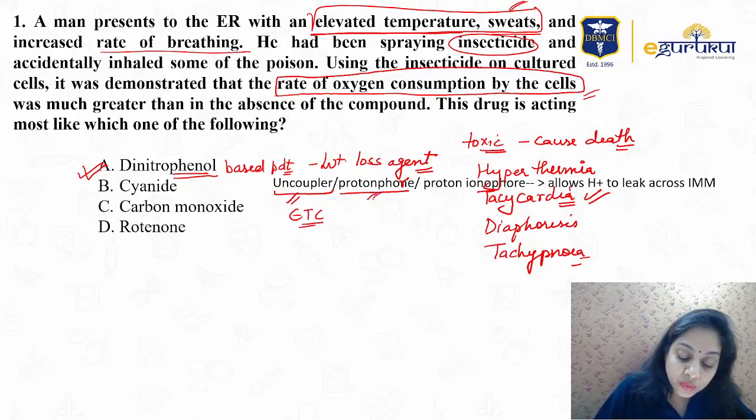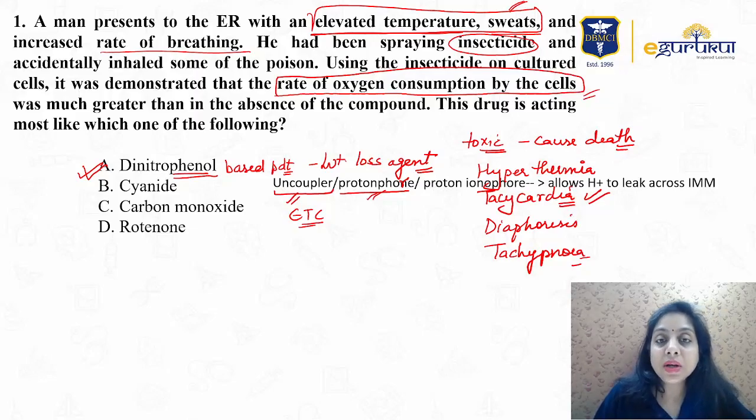It is a protonophore. It does not allow the protons in the inner mitochondrial membrane to come inside the mitochondrial matrix to help us synthesize ATP. Rather, it redirects their route, thereby increasing the body temperature. It is a protonophore or proton ionophore.